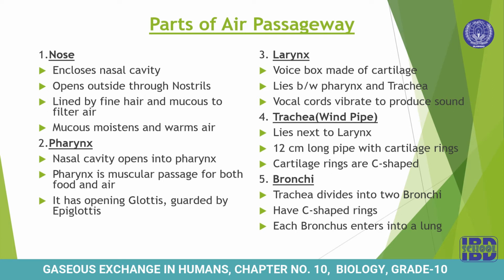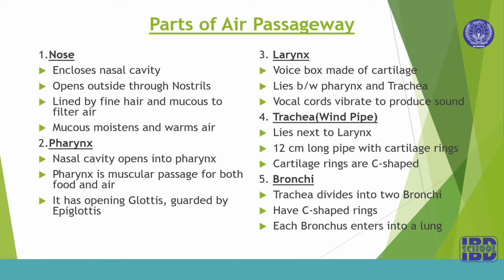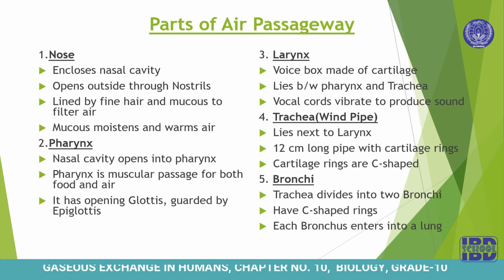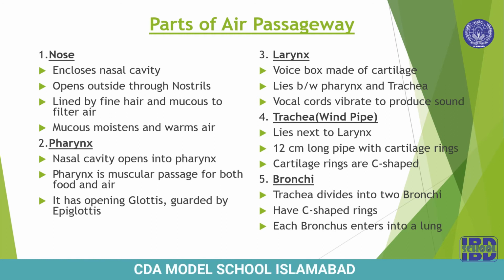Right, if air is there inside this pipe or not. These rings keep the trachea or windpipe always open. Next part is bronchi. Trachea divides into two bronchi. It also has C-shaped rings. Each bronchus enters into a lung.